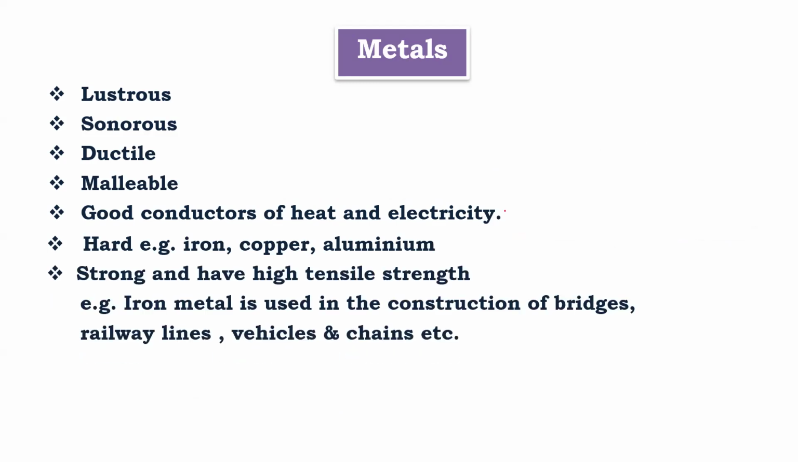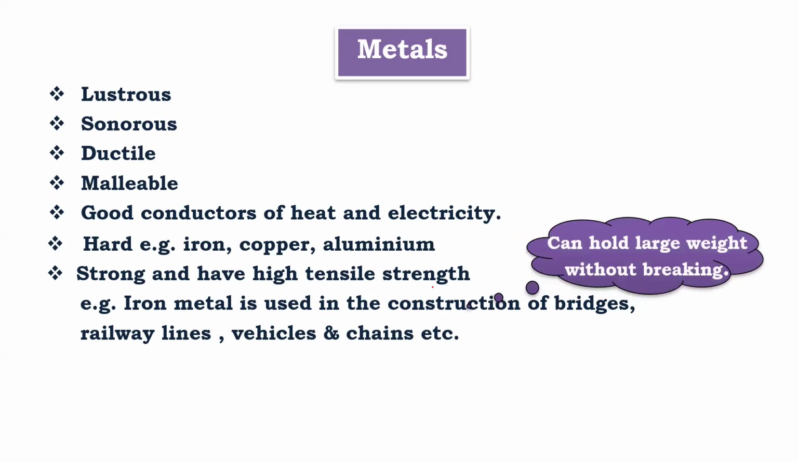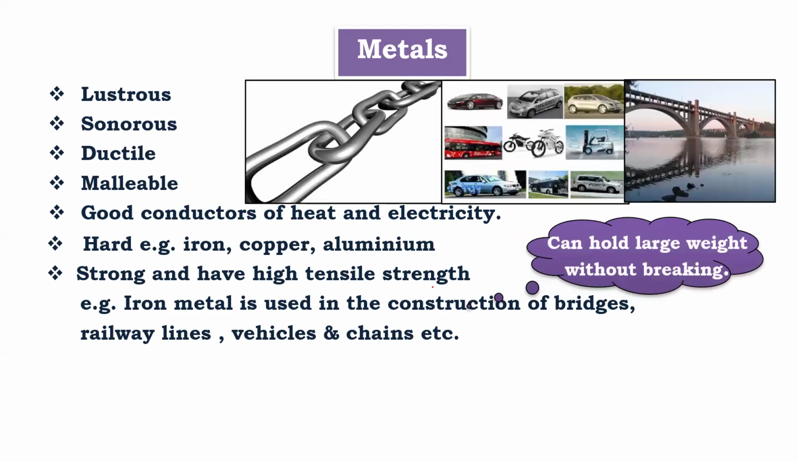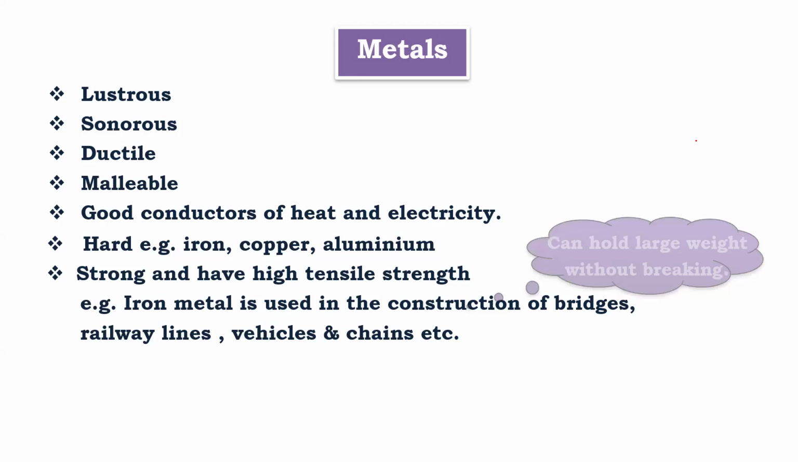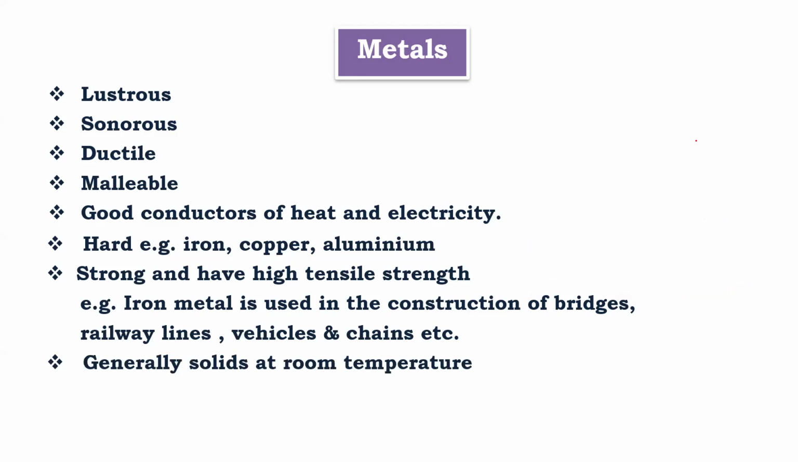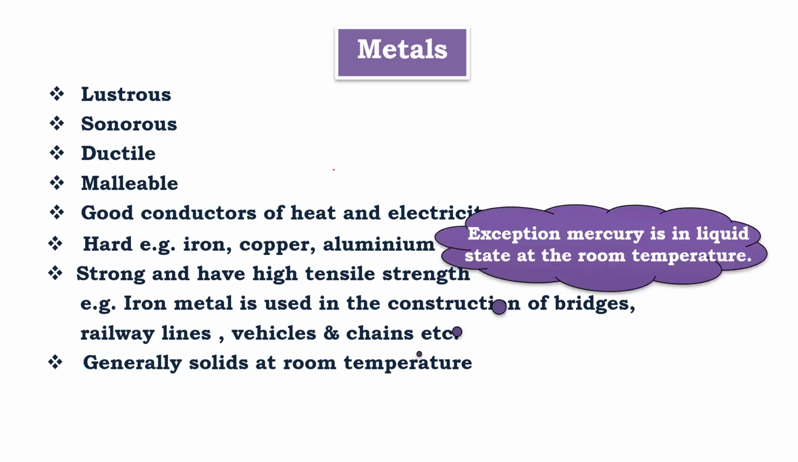Okay, iron and other metals, they are very strong, beta. They are used for making bridges, vehicles, chains and all, right, beta? They can hold large weight without breaking. Can you see these are all made up of what? Hard metal, bridges and all. Generally, they are solid at room temperature. But we have exceptions. What are the exceptions? Mercury is what? Liquid at room temperature. Have you seen the thermometer?